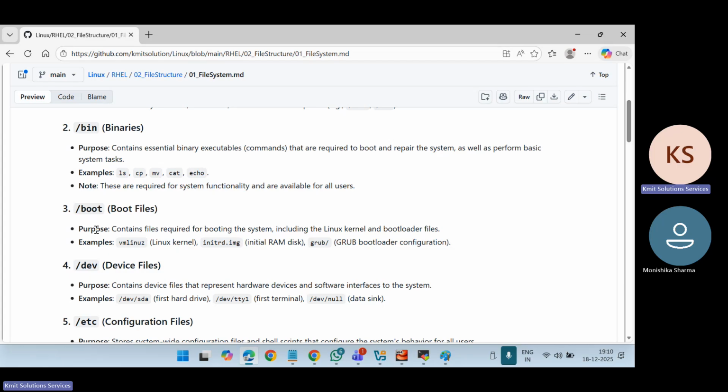So those files are basically used for starting your virtual machine or your operating system. When your operating system is started, it needs a boot order, boot files to be loaded. So those are boot files. Let us check that.